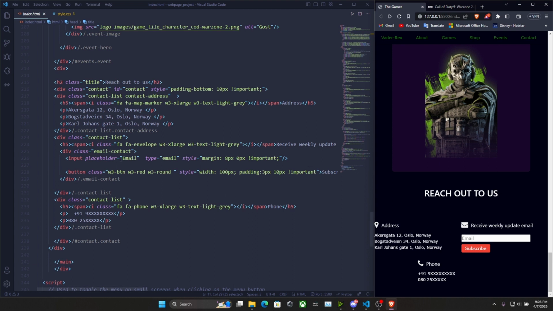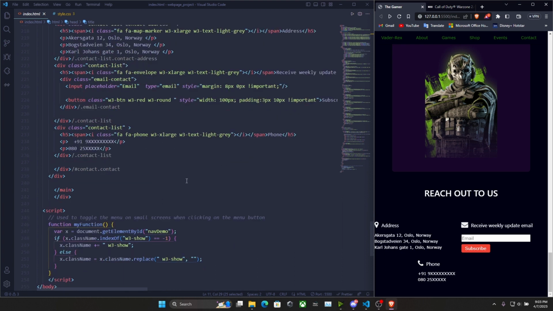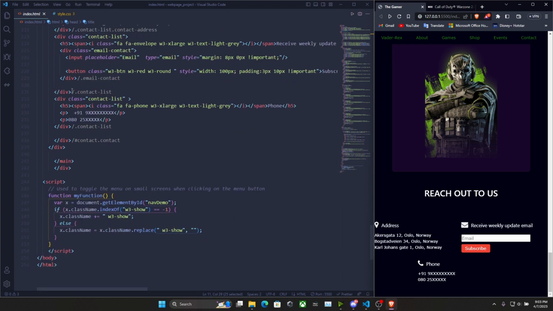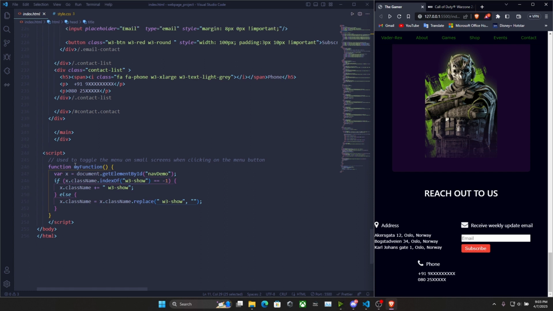The weekly updates, a division class, and email padding, pixels and importance. Once all this is done, you drop the phone contact number, same, we open a division box, and you can just drop all the things together and close, and the main, so you can close what the main actually is. Next comes the JavaScript. Once the JavaScript is achieved, you call the function as myFunction. Once the function was defined, it was getElement and app demo.